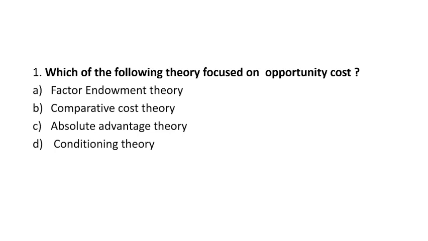Then absolute advantage, given by the famous economist Adam Smith, who said a country should produce only that good in which it has specialization. Then conditioning theory has no use in this question, because we are talking about international trade, not learning. So option B is the right answer.